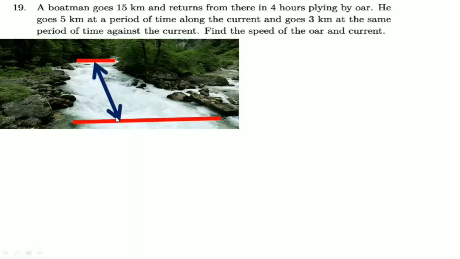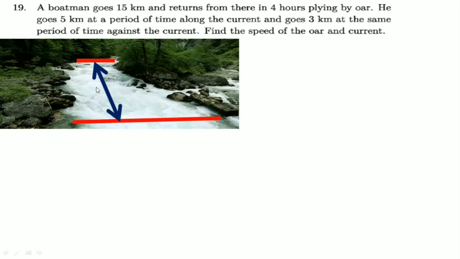That means the boatman covers only this part, but the fact is he goes and comes back, and the total time required is 4 hours.